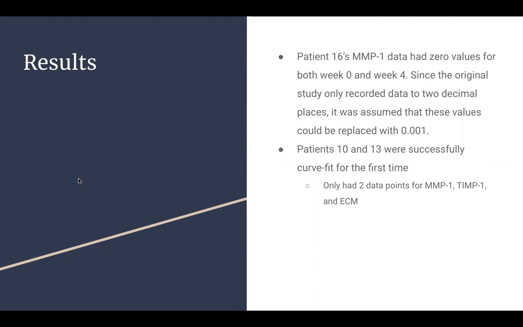In the past, it was due to a lack of data recorded for them in which they were unsuccessful. As such, both patients only had 2 data points for MMP1 and TIMP1 and ECM. Mixed effects modeling using Monolix was able to bypass this issue since population parameters are calculated using data across all patients, from which the individual parameters are then derived using the EBEs. The minimal data was able to be compensated for.